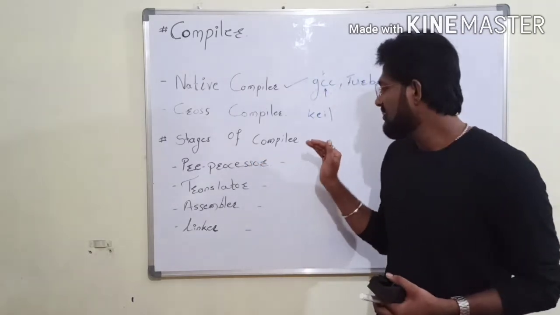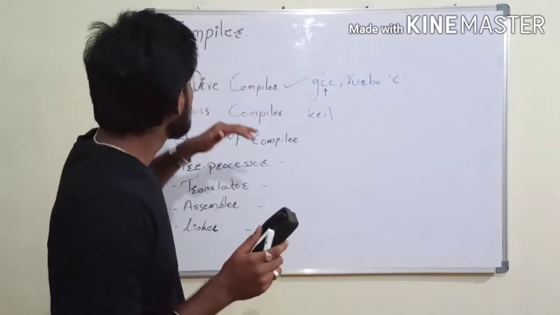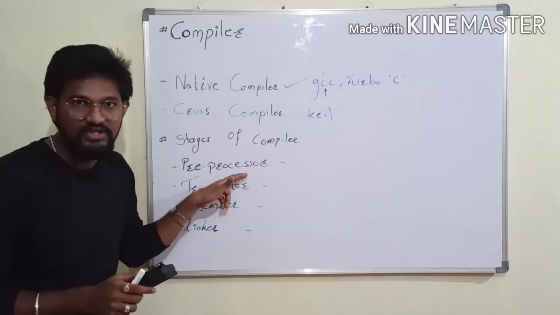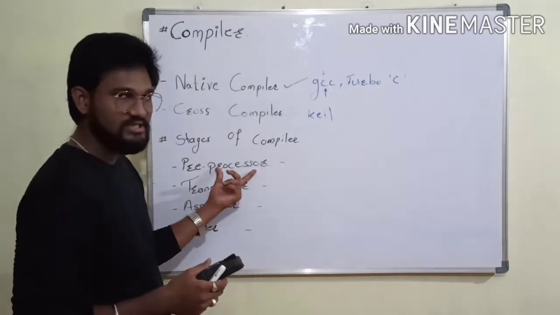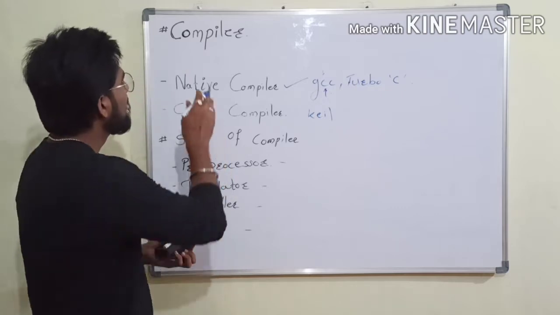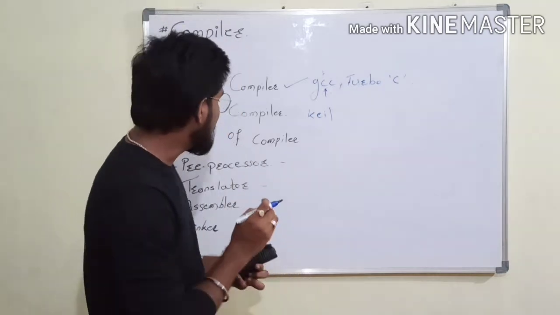The first stage in the compiler is the preprocessor. Whenever you compile any .c file, it will first go to the preprocessor stage. Now we will see what the preprocessor stage does. The preprocessor stage is responsible for adding header files.